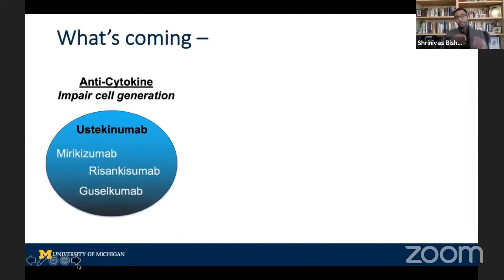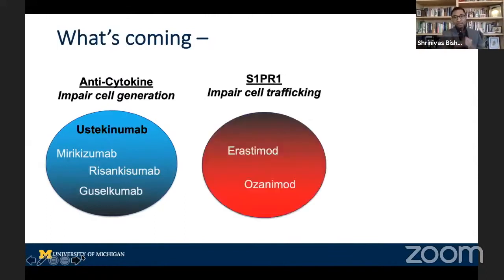Now, in terms of anti-cytokine therapies that impair cell generation, there's a lot of these coming out, and they seem to be fairly effective. I've just listed some of them. They're all going through either phase 2 or phase 3 clinical trials in the United States and Europe. This class of drug I haven't talked about yet, but they also impair cell trafficking, and they're a pill form, and they are also going through phase 2 and phase 3 trials.